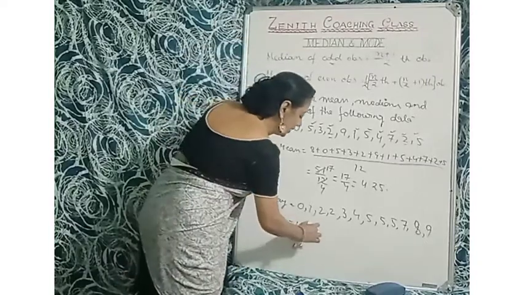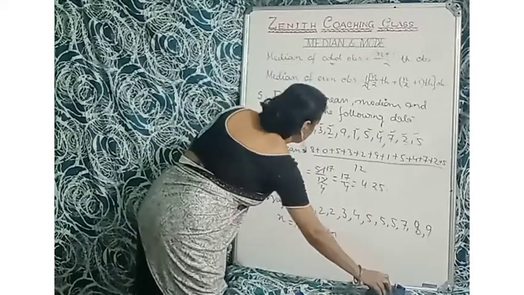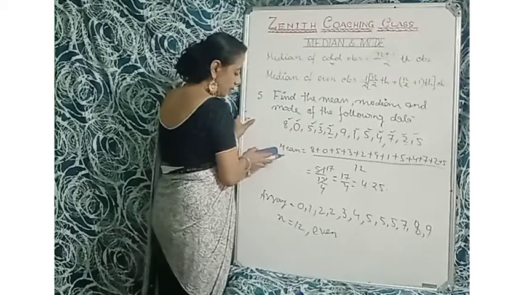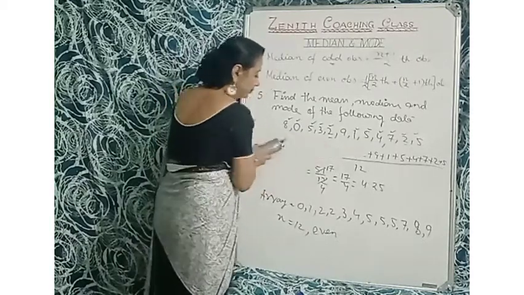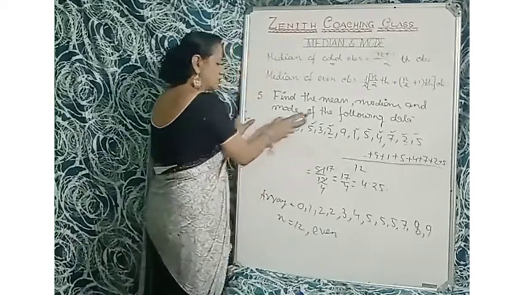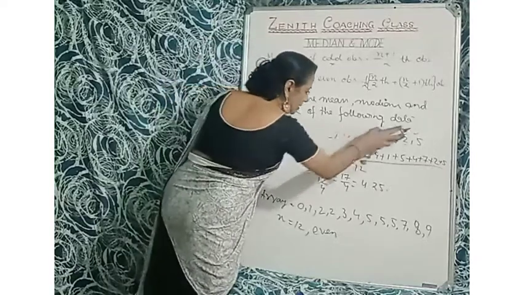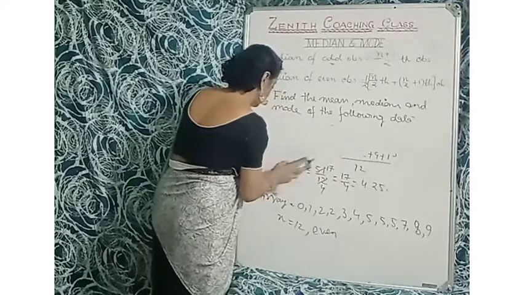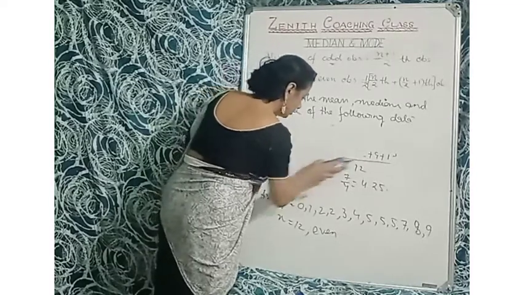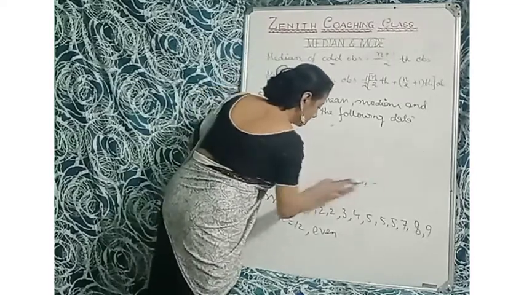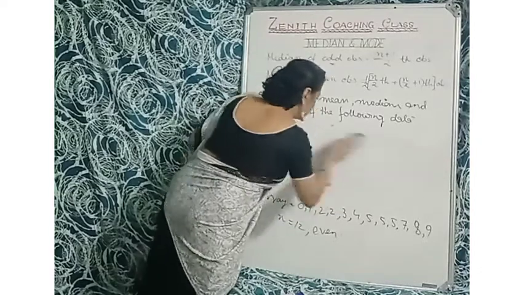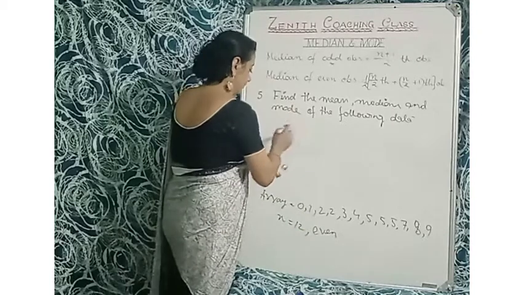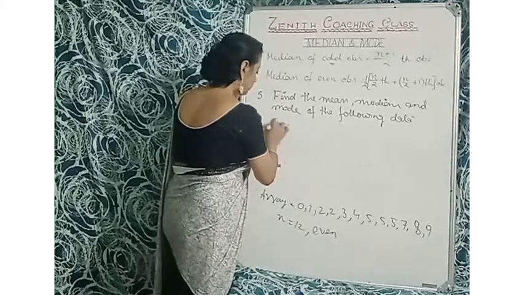12 is even. Okay. So median is, okay, I am erasing this one. This one also no need, I have erased it. Okay. So n is even.